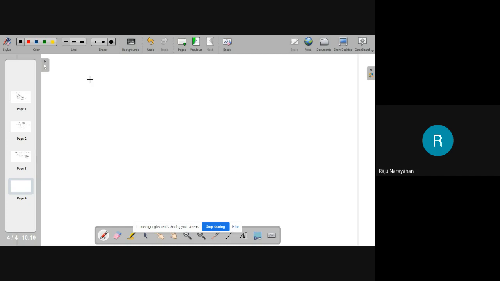Okay, shall we do a puzzle? Wonderful puzzles are available in probability theory. This is called the Monty Hall problem. It is a very famous puzzle.